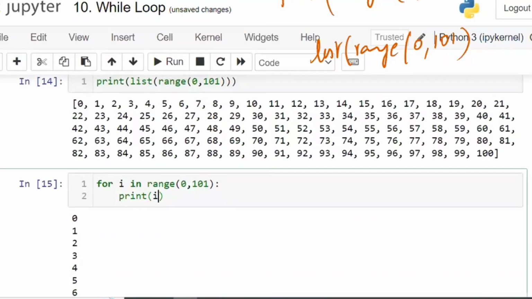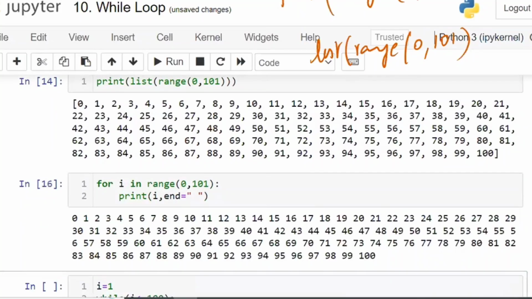So if you want side by side, I write end is equal to space. This one I have got as a list, and this one without the list, using the for loop.